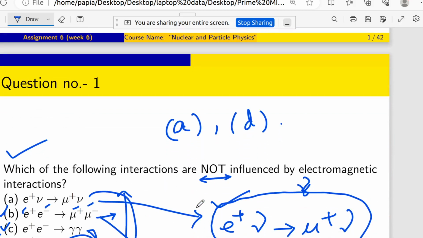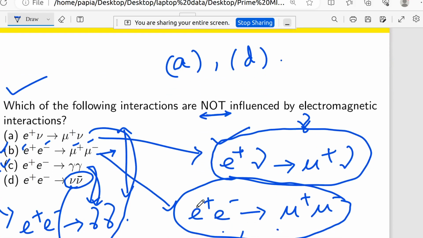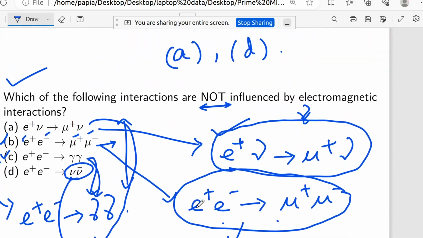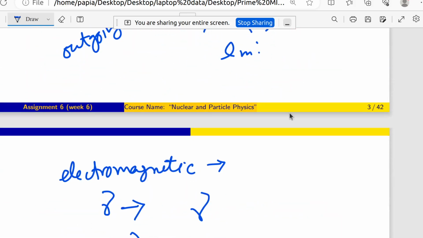This is the first question we talked about. Which of the following interactions are not influenced by electromagnetic interactions? And there are four options. What is the correct answer? A and D. These two will not be influenced by electromagnetic interactions.